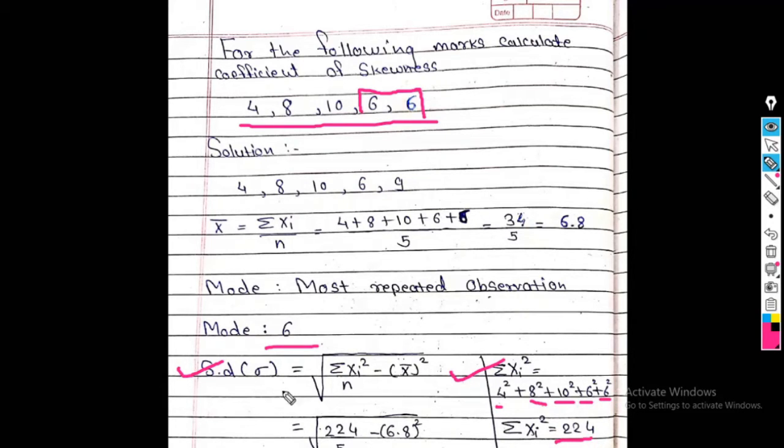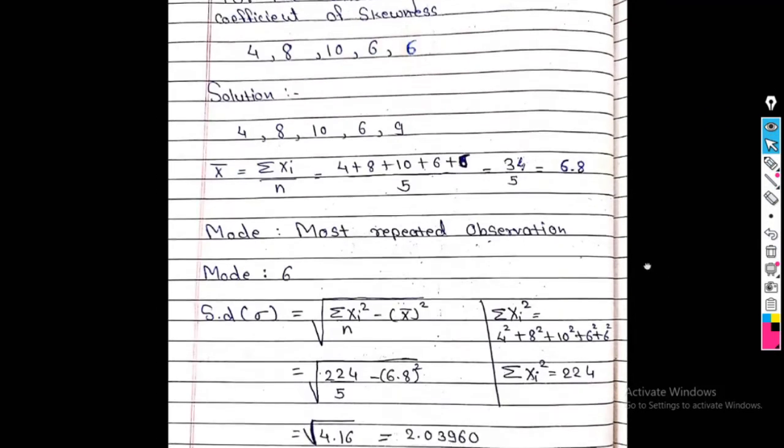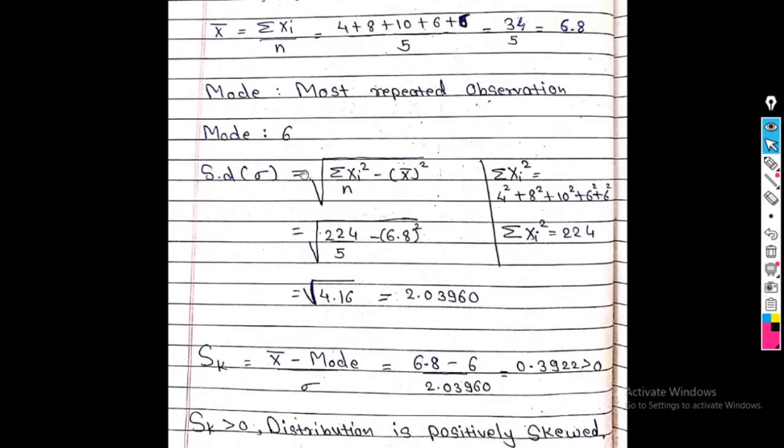224. So put all these values here and we find the answer of standard deviation. So see here, square root of summation xi square upon n minus x bar square. So 224 divided by 5 minus 6.8 square. So the final answer after calculating is 4.16. So the final answer of standard deviation is 2.03960.